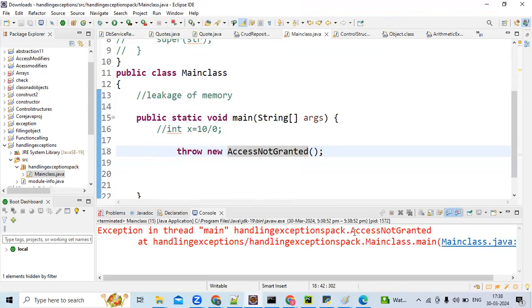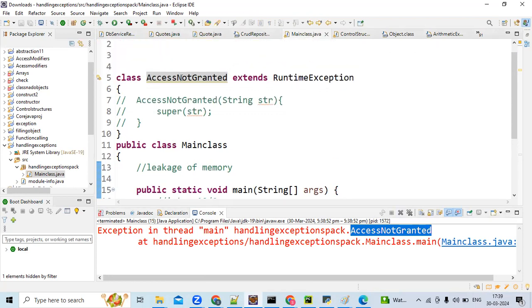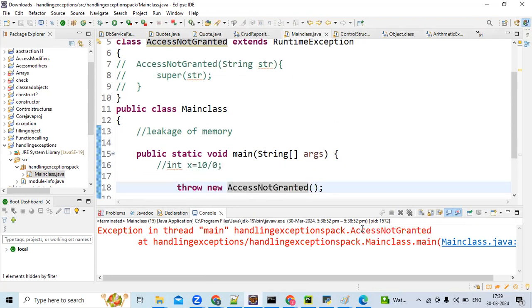This simple line acts like 10 by 0. If you don't handle 10 by 0, that is an exception. Here you are getting access not granted. Suppose the class name contains age not sufficient, you will get age not sufficient. What is the advantage? Instead of printing with System.out.println, the benefit is that the response time is very quick when handling from the front end.